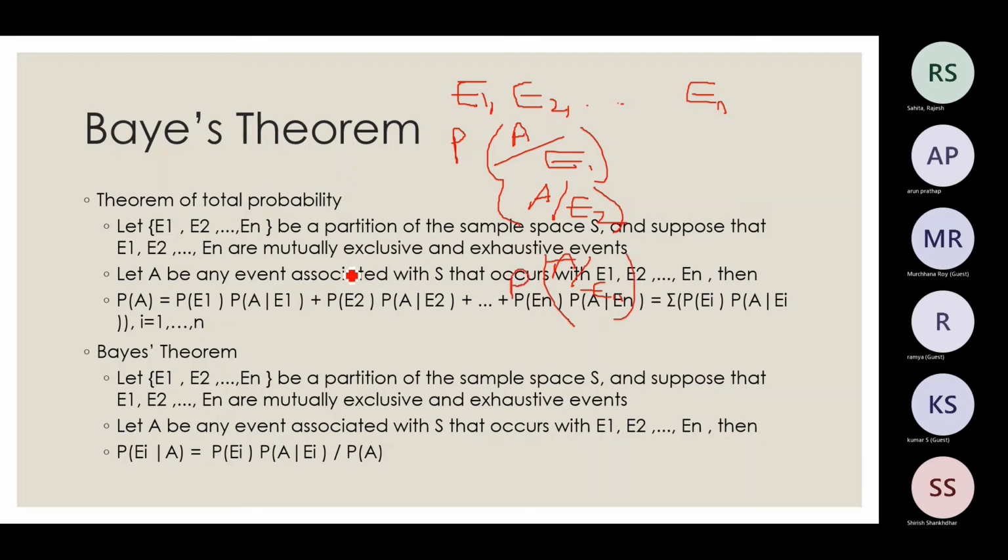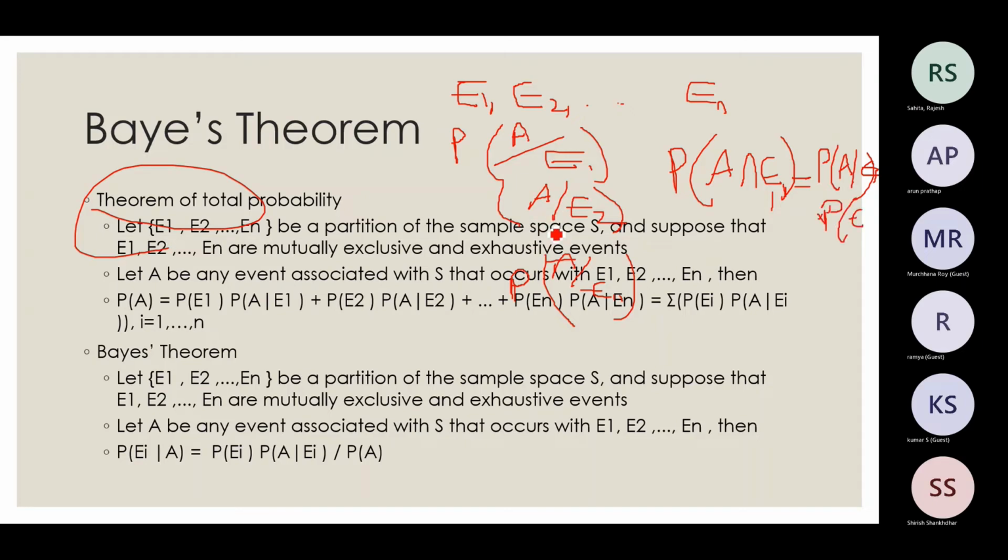Then the theorem of total probability tells that, we saw that probability of A intersection E1 equals probability of A given E1 into probability of E1, right?